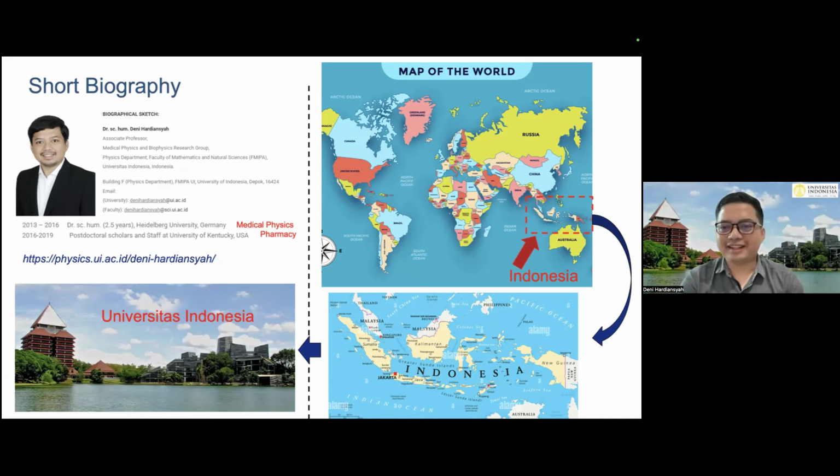So this is just a short overview of my location, because we are quite far from each other. This is Indonesia. As you can see, if we zoom in, it is an island country with many islands and ocean. And this is my location in Jakarta, the capital city of Indonesia. And this is just a small overview of our university, Universitas Indonesia.